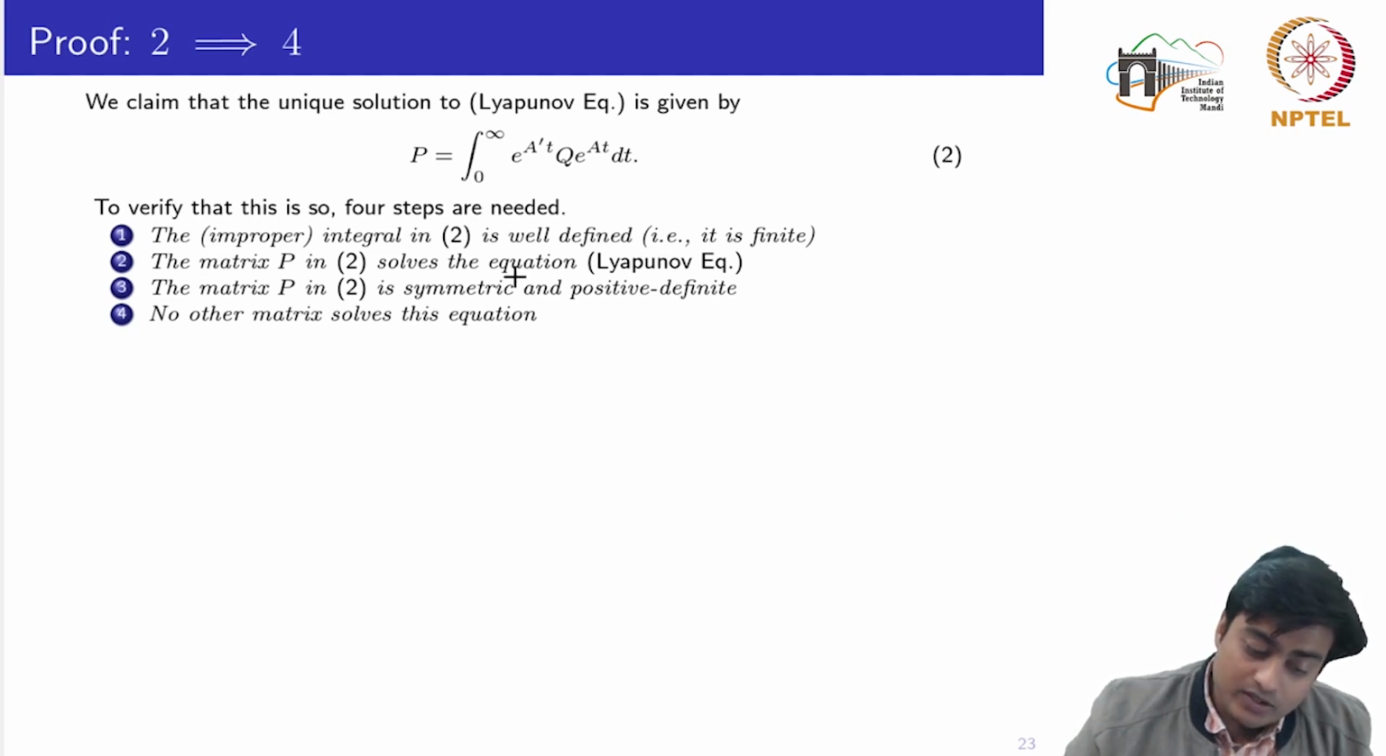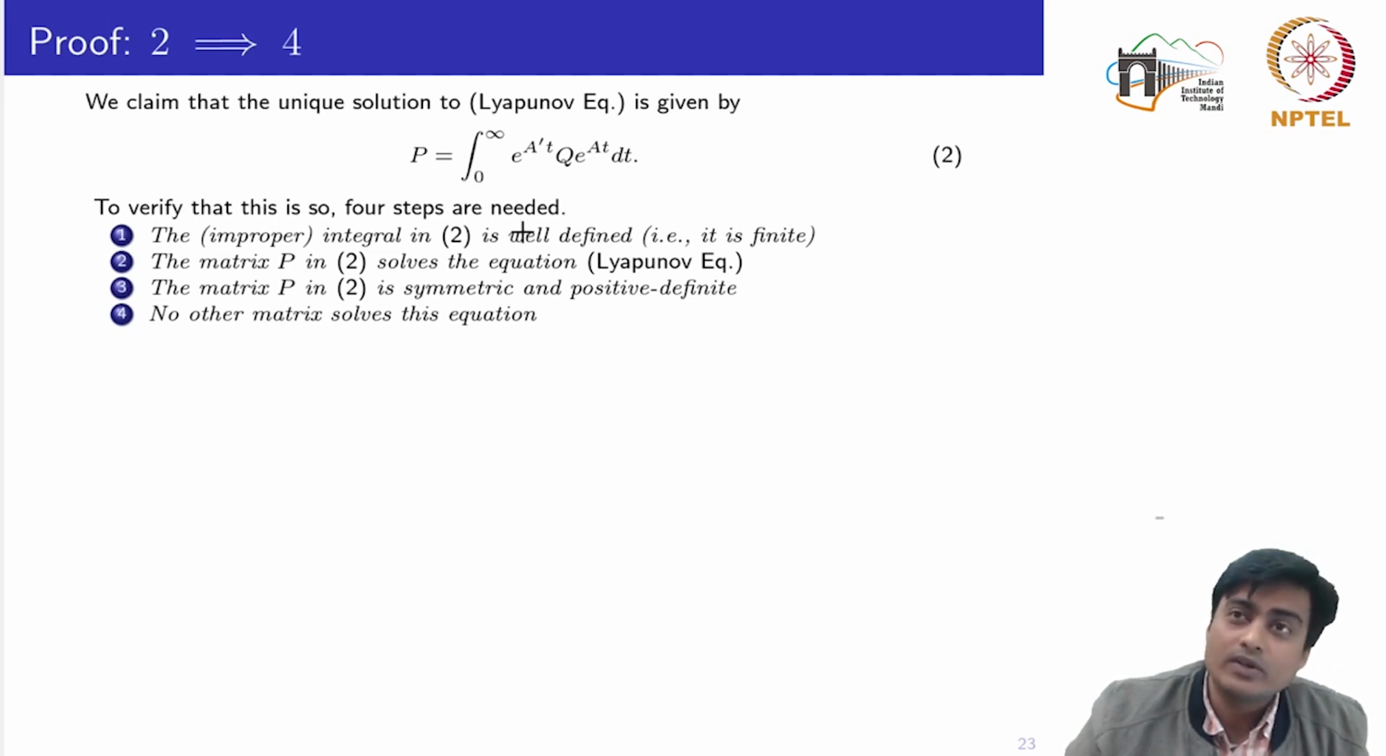The matrix P solves the Lyapunov equation. The matrix P is symmetric and positive definite. And finally, there does not exist any other matrix than the one defined by this, which solves the Lyapunov equation. Okay, because this is a value. This is an improper integral from 0 to infinity.